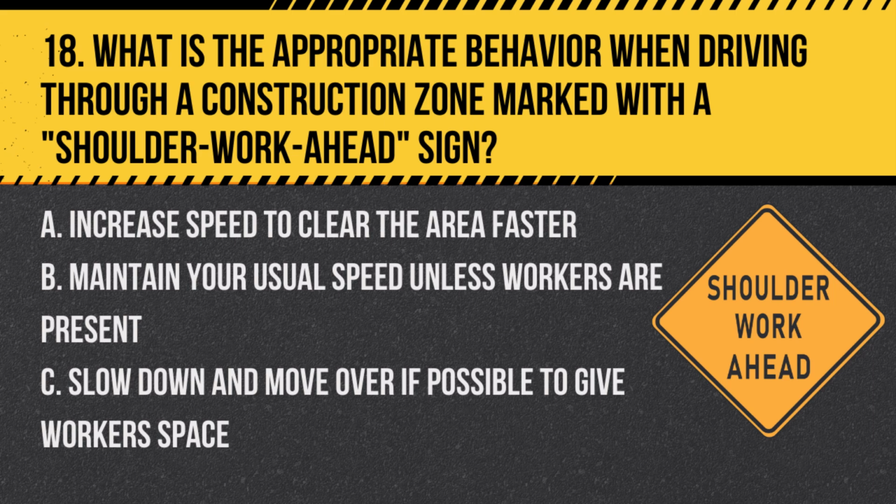Question 18. What is the appropriate behavior when driving through a construction zone marked with a shoulder work ahead sign? A. Increase speed to clear the area faster. B. Maintain your usual speed unless workers are present. C. Slow down and move over if possible to give workers space. Answer. C. Slow down and move over if possible to give workers space. This ensures the safety of roadside workers.